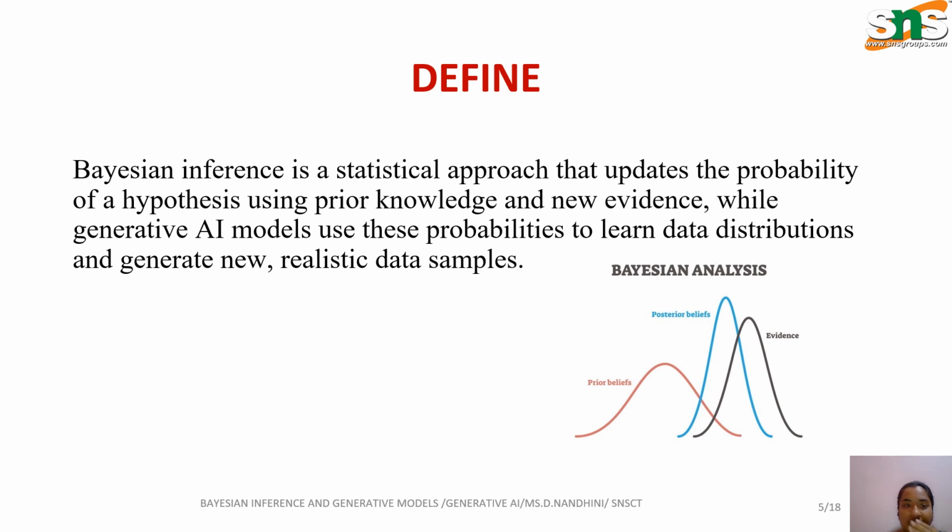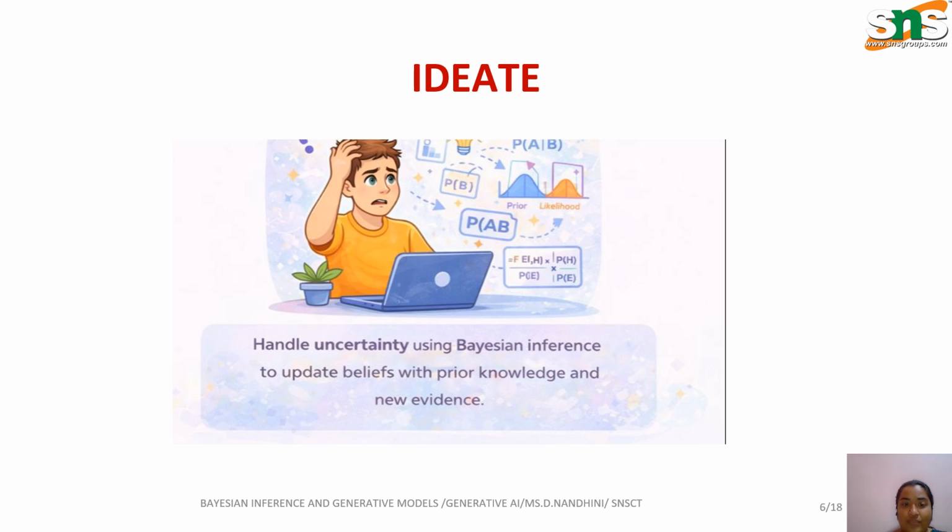Next, we are going to define this. With the help of Bayesian inference, these generative models work together to find the prior beliefs, posterior beliefs, and evidences, and to distribute overall. So what is the idea behind this? How we are handling this uncertainty using Bayesian inference, how we are updating beliefs with prior knowledge and new evidences.